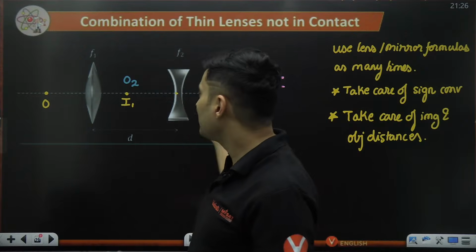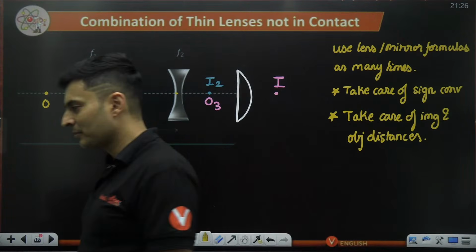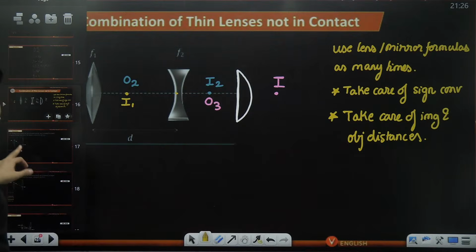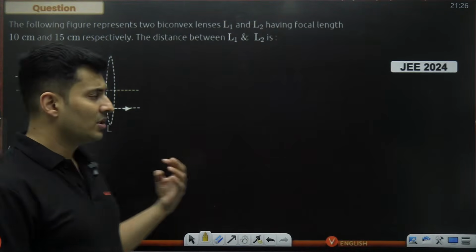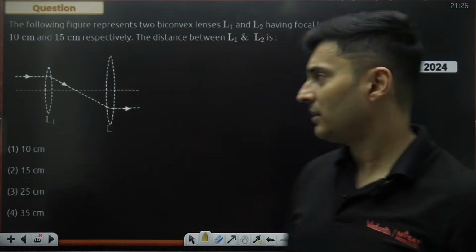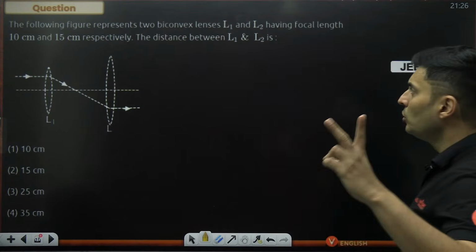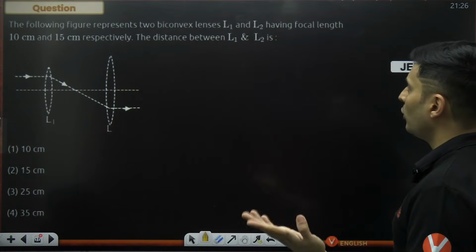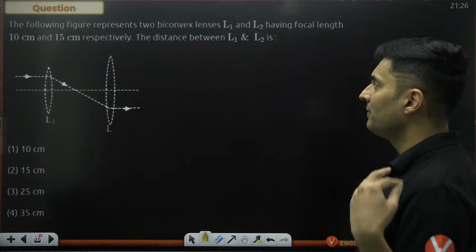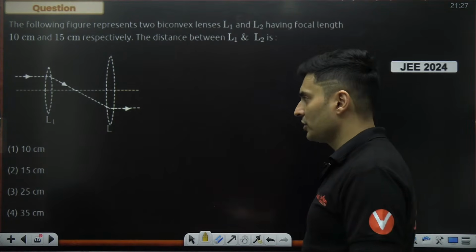See, there is nothing much in theory. We have to go to the problem only to see actually how it is implemented. Okay, so let's see. Here is a nice question coming up on your screen. Sometimes the questions don't even need any formulas. I think this is one such question. The following diagram represents two biconvex lenses, L1 and L2, having focal lengths of 10 centimeters and 15 centimeters. The distance between L1 and L2 is how much?